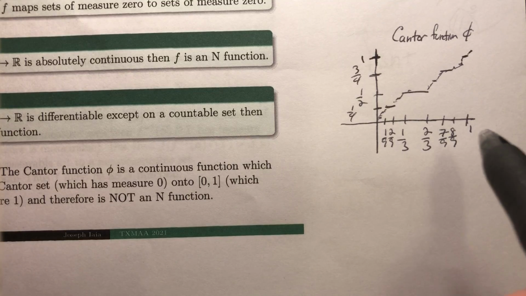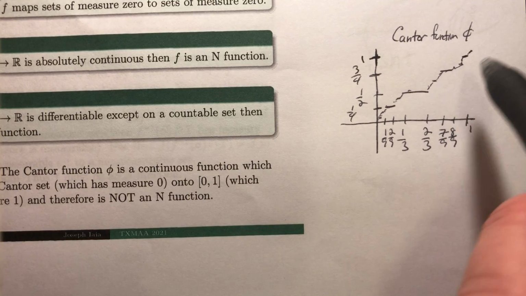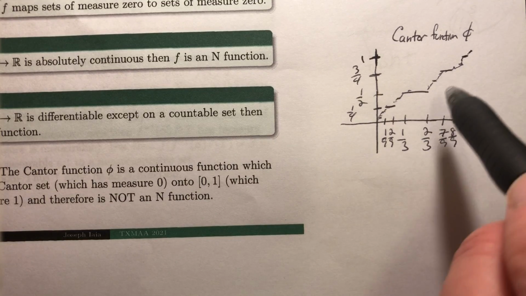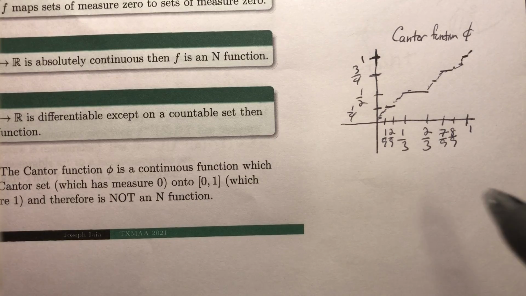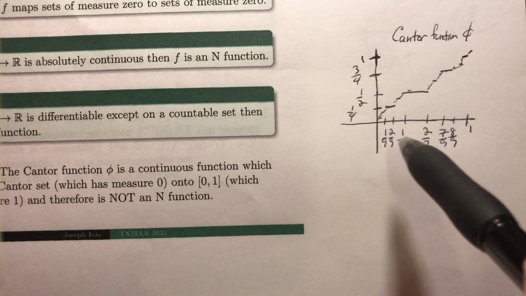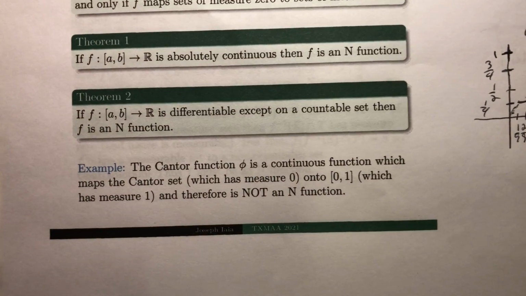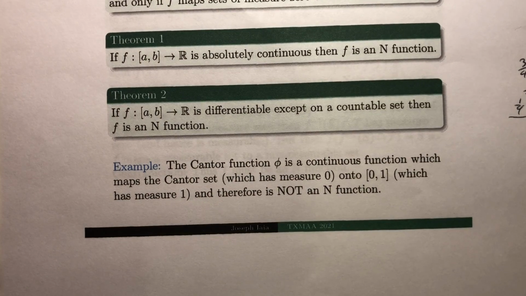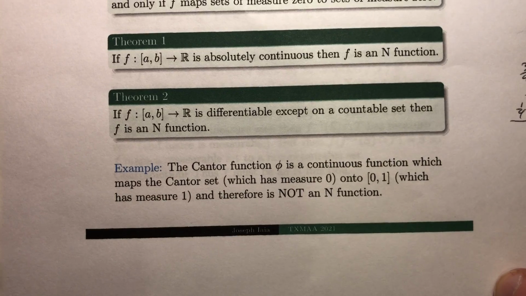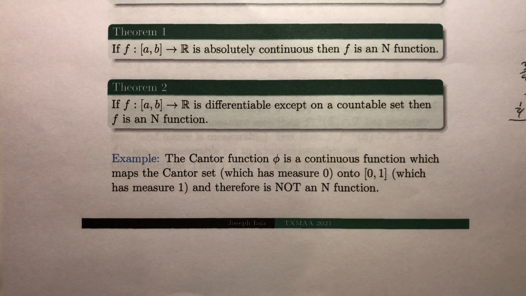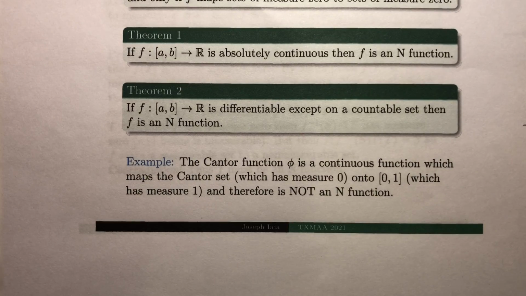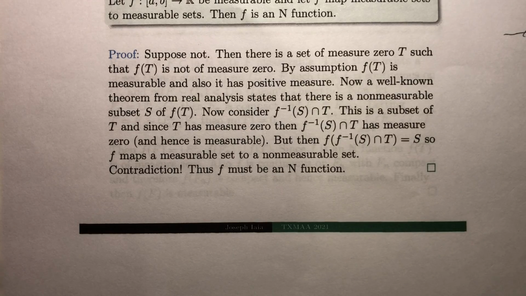You continue in this way, and what you end up getting is a nice non-decreasing continuous function, and it actually maps the Cantor set onto the interval 0, 1. So the Cantor function is not an N function, because it maps the Cantor set, which is a set of measure 0, onto a set of not measure 0.